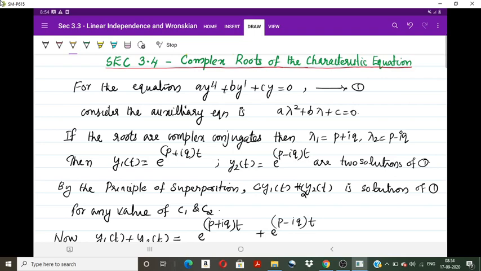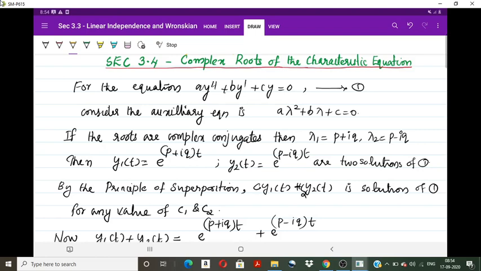Now we are considering equations for which the characteristic equation has complex roots. If the two roots are real and distinct, then y1 equal to e raised to lambda 1 t and y2 equal to e raised to lambda 2 t are linearly independent solutions, a fundamental set of solutions. C1 y1 plus C2 y2 makes the general solution.